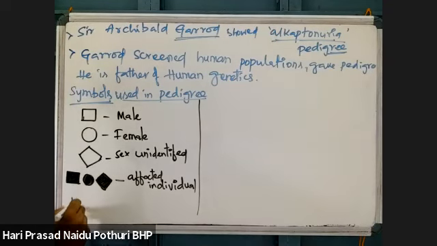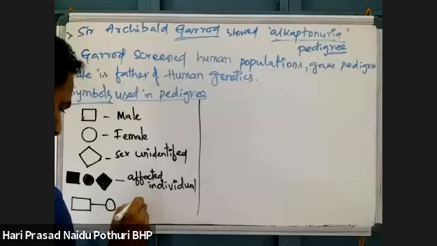Between a male and female, mating is shown like this.